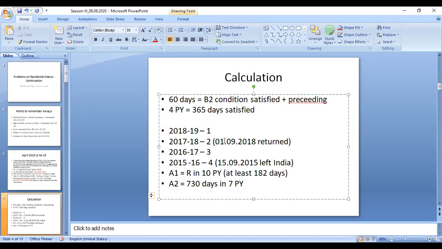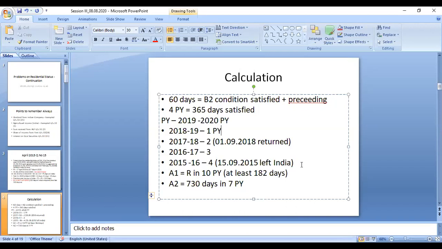So here, 4 previous years, it is given. Previous year means 2019 to 2020, so 2020 is the previous year. Preceding of the previous year means it is calculated from the first previous year, that means 2018 to 2019, then 2017 to 2018, 2016 to 2017, 2015 to 2016.